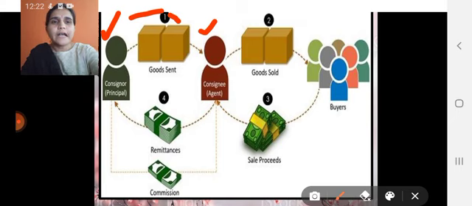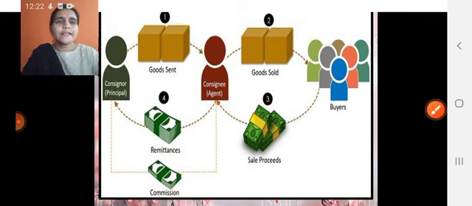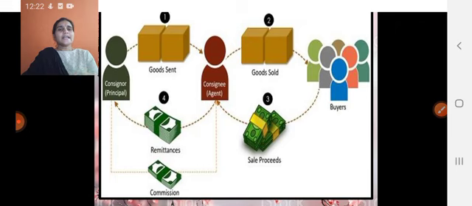In the second step, the consignee sells the goods to the buyers. The principal, or consignor, is not linked with the buyers. The consignee sells the goods to the buyer after receiving them from the owner.